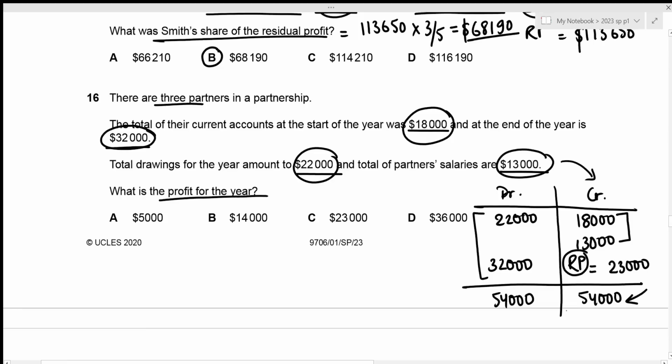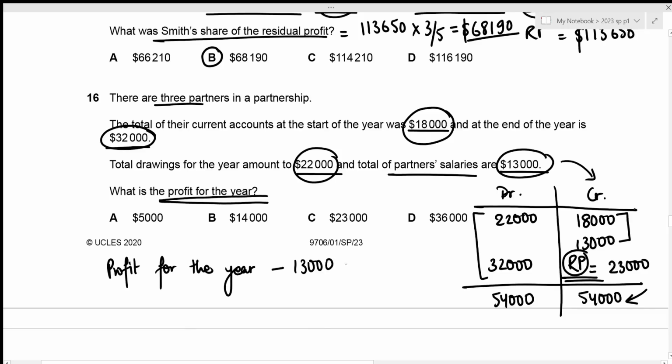Now, the thing to remember here is that we just figured out the residual profit, but we are asked the profit for the year, right? And profit for the year, after subtracting all of our salaries and adding all of the interest on drawings and subtracting all of the interest on capitals, we then finally get the residual profit. And in this case, there is no interest on drawings and interest on capitals. There is only partnership salaries. So we need to subtract this in order to get our residual profit, which we just figured out to be 23,000.